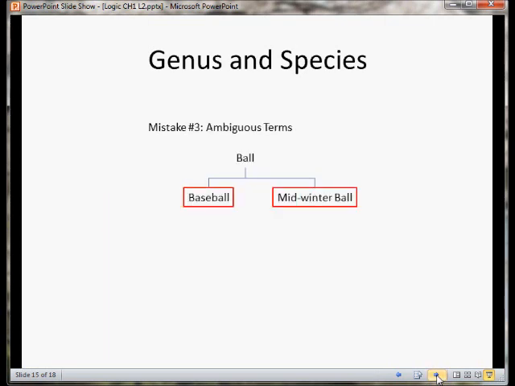Mistake number 3, using ambiguous terms. If we're looking at the term ball, well, what are some kinds of balls? There are baseballs and there are midwinter balls. No, these are ambiguous terms. The term ball could mean a round thing that you throw or kick, or it could mean a fancy party that little girls dress up and go to, like Cinderella. Two very different things. And so the word ball is ambiguous, and so we have some species here that have nothing to do with each other.